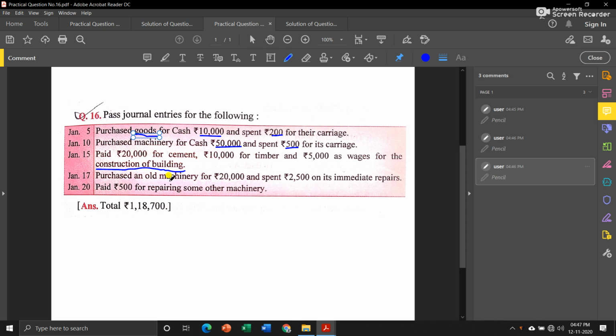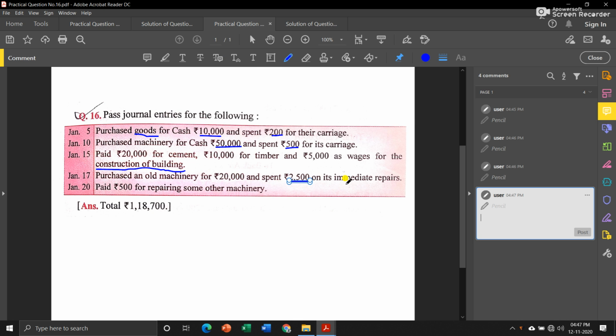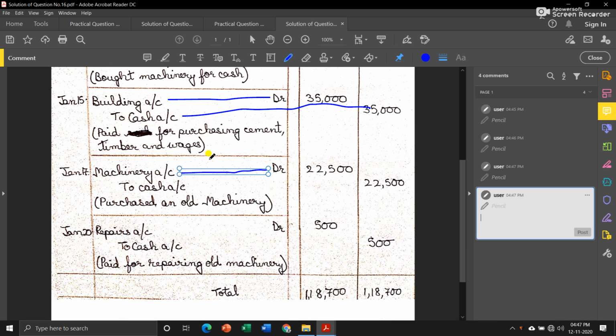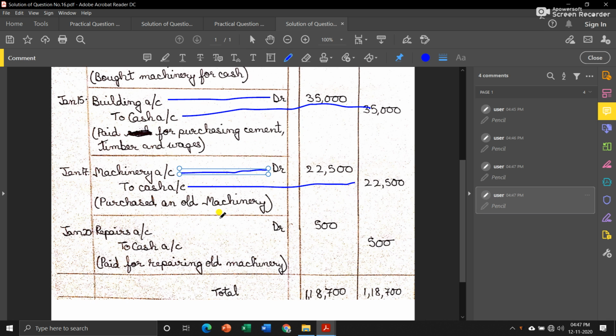Then next is purchased an old machinery for 20,000 and spent 2,500 on its immediate repairs. Means we purchased an old machinery. Remember, old machinery is second-hand machinery, but it will still be new for our business. So what we will do is that we will add this 2,500 with this 20,000. So we wrote machinery account debit because the machine came inside the business, and we paid cash, so we will credit cash account. So altogether 22,500.